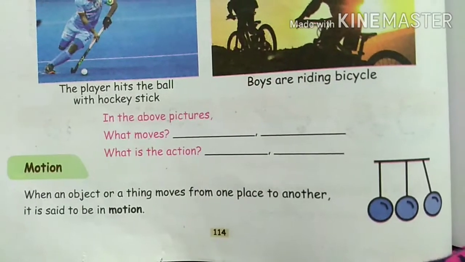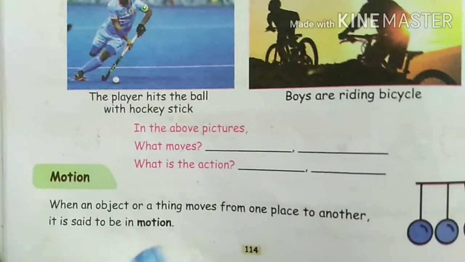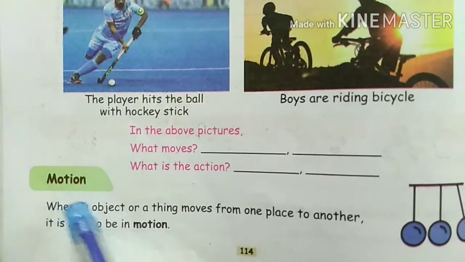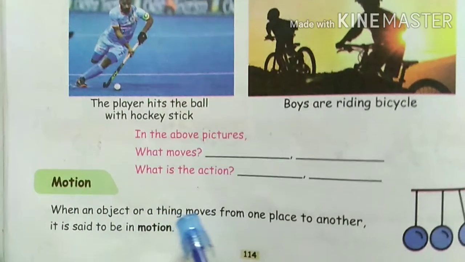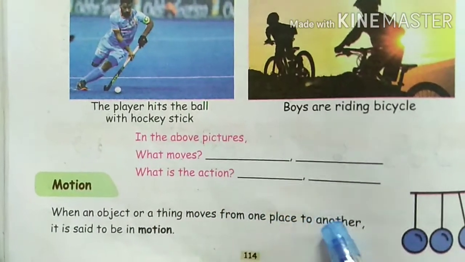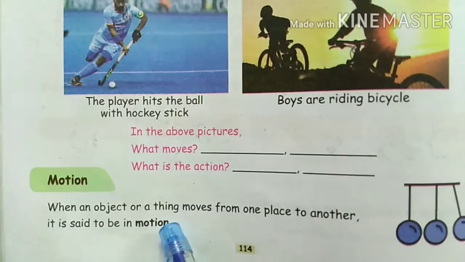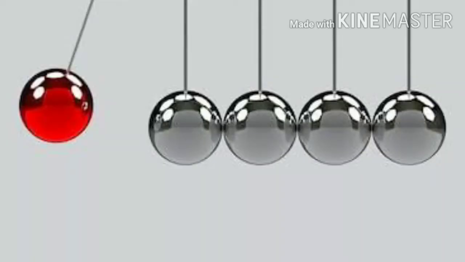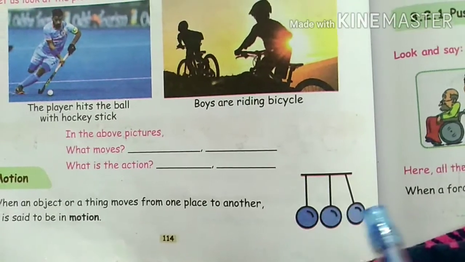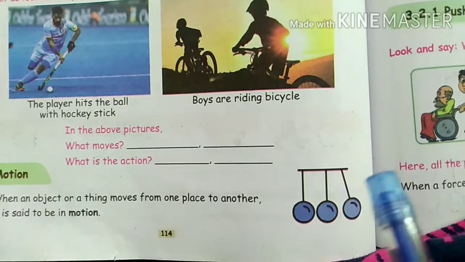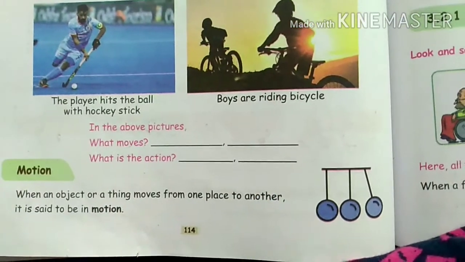Now let us see what is called motion. When an object or a thing moves from one place to another, it is said to be motion. See the pendulum, the last one, it moves from one place to another. Then see the wall clock in your house. The bell is moving from one place to another place. It is called motion.